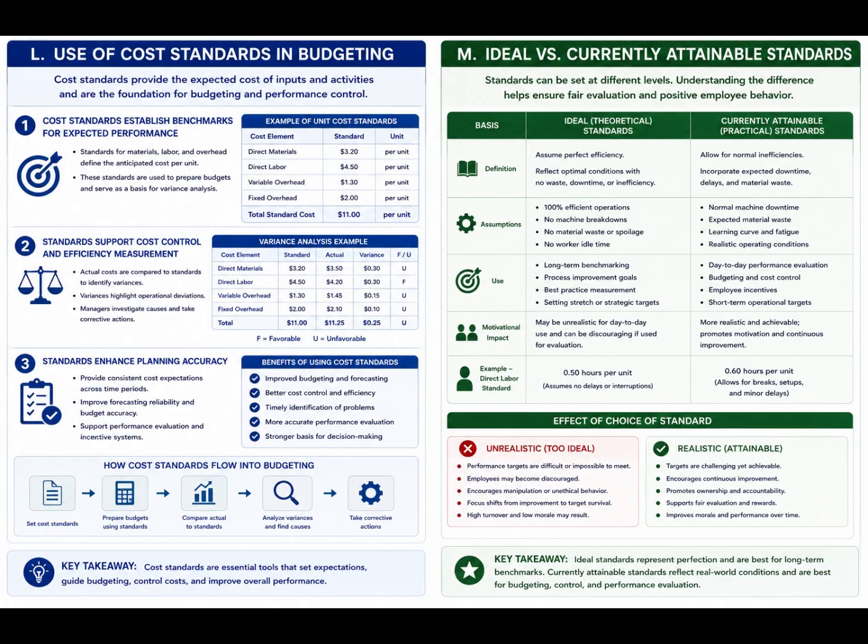Comparing actual costs to standards highlights operational deviations. Managers can investigate causes and implement corrective actions. Standards enhance planning accuracy. By providing consistent cost expectations, standards improve forecasting reliability and support performance evaluation systems.